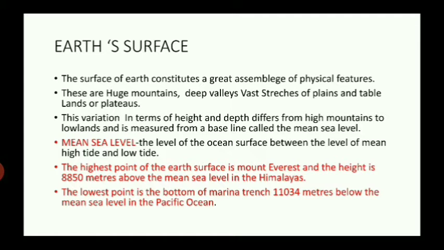This variation, this differentiation in terms of height and depth, from high mountains to low lands, is measured from a baseline, and this baseline is called the mean sea level. Now let's know what mean sea level is. It is the level of the ocean surface between the level of mean high tide and low tide.